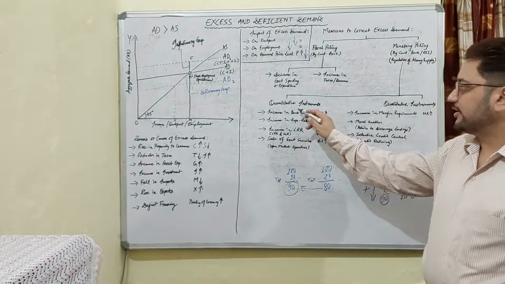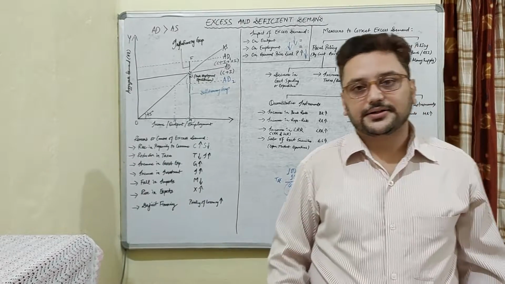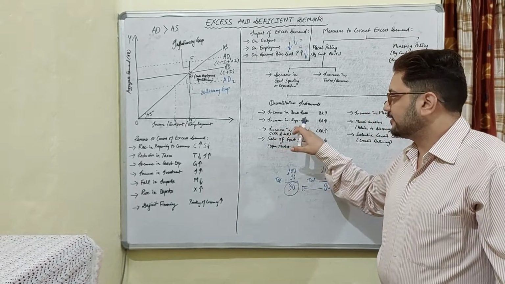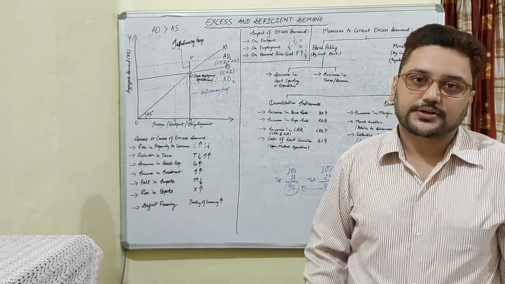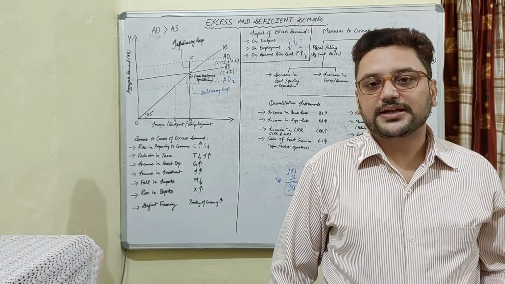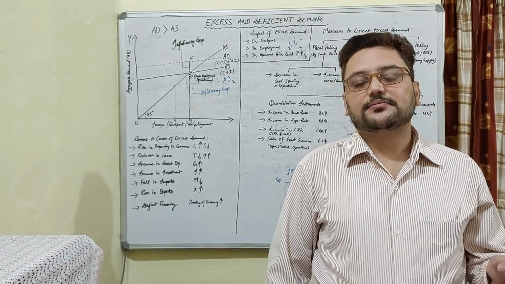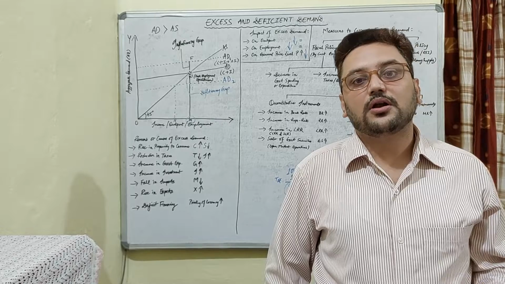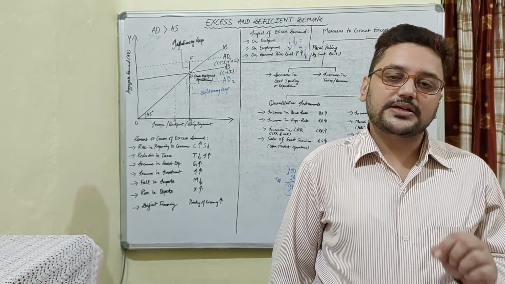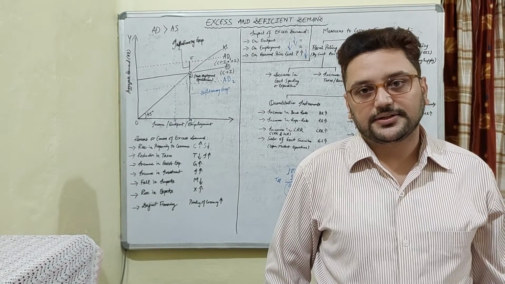So under quantitative measures, the first measure is an increase in bank rate, and second is the increase in repo rate. Now bank rate and repo rate are sometimes confusing, because bank rate is the rate at which RBI lends money to the commercial banks for a long term period, and repo rate is the rate at which the RBI lends money to the commercial banks for a short term period.